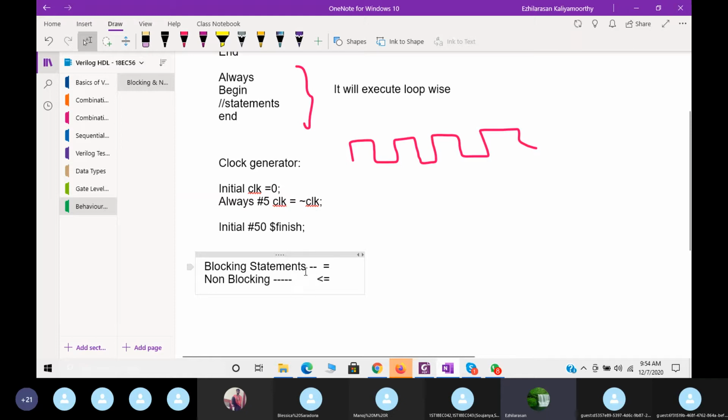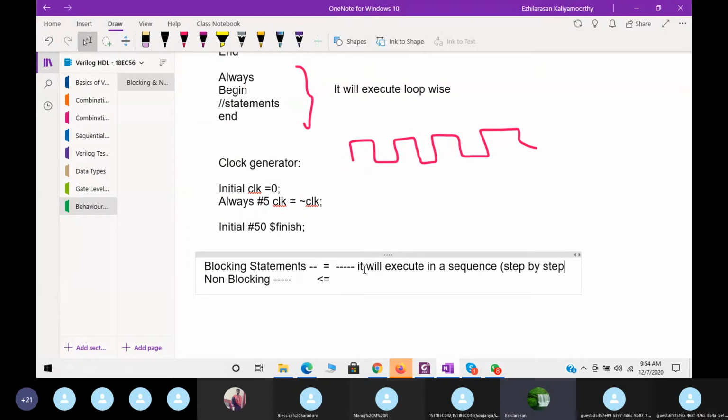But what about the execution? You may think the blocking statement will execute in a sequence, in a sequence, or I can say step by step. In the sense, if the previous line is executed, then in the next line the previous value will be updated.